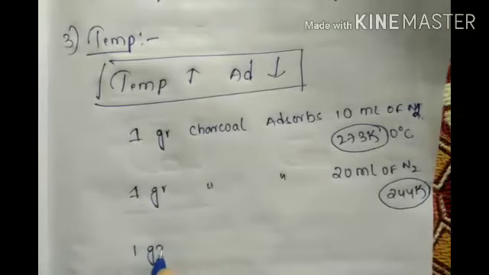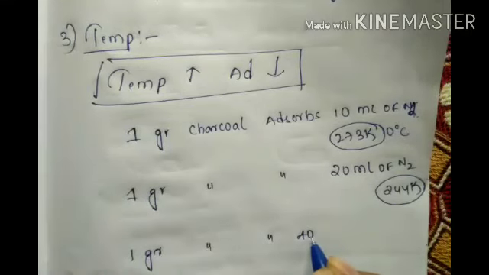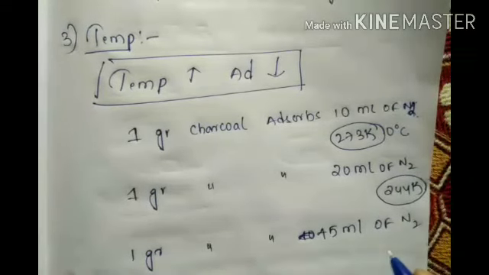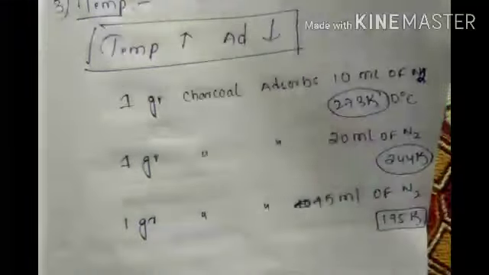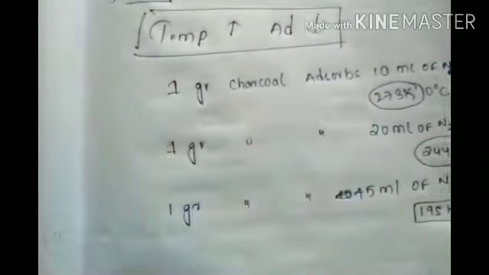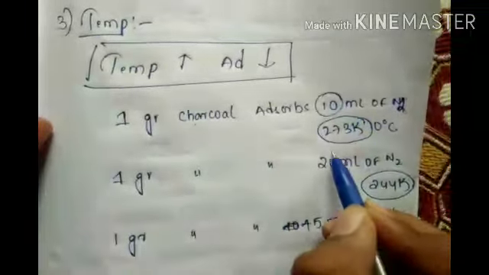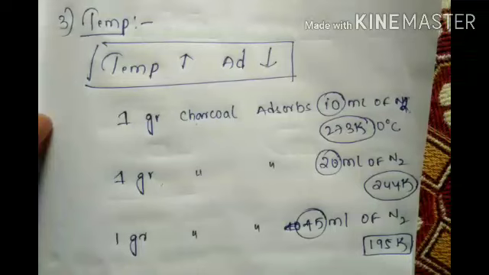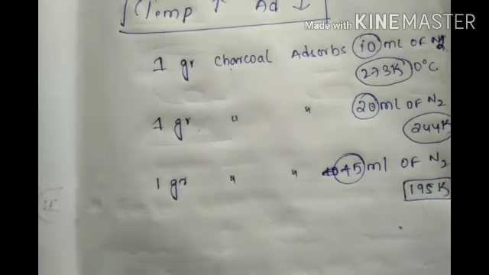Next, 1 gram of charcoal adsorbs 45 ml of N2 at what temperature? 195 K. See, here as temperature decreases, adsorption increases, but it is only 1 gram of charcoal. Look at here: 10, 20, 45. Each time the temperature decreases, the adsorption increases. This is the temperature dependence of adsorption.